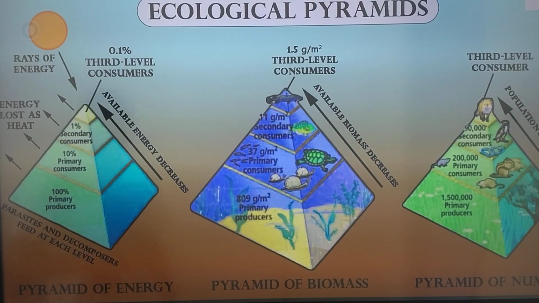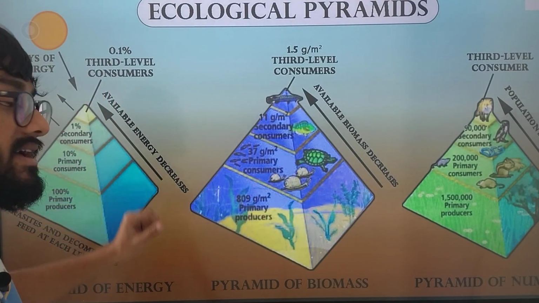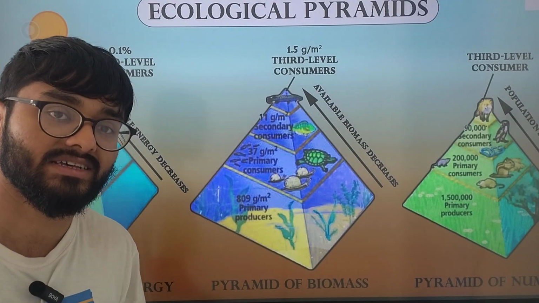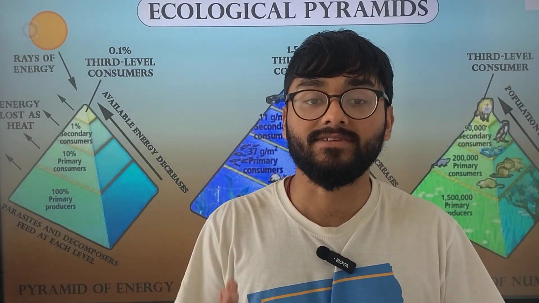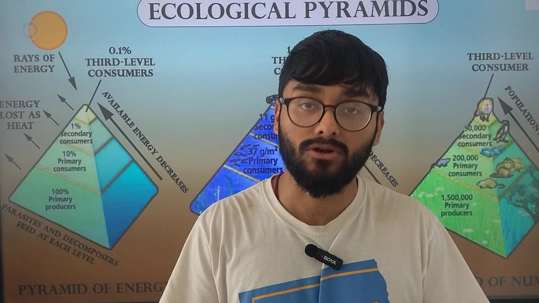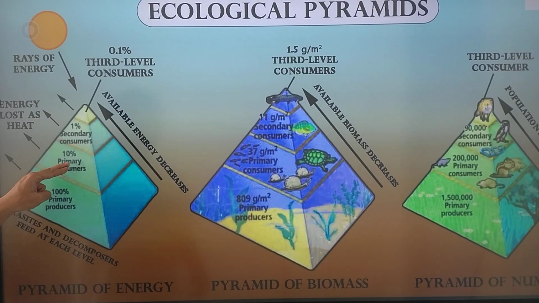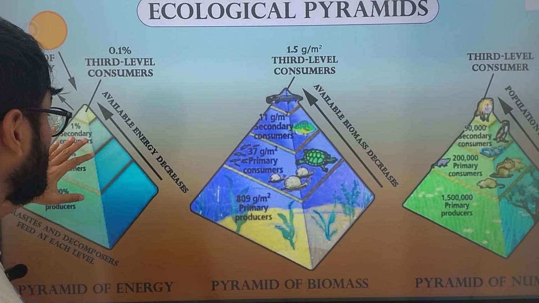Okay, if you see this image itself, this is the pyramid of energy. What will be at the first level? Energy which is being lost. That means the lowest trophic level carries the highest energy. Okay, moving on to the consumers, they receive 10% of it. Why? Because of the 10% loss of energy that we have learned as a law, the 10% law given by Lindeman. Then moving on from 10% to 1%, which is received by the secondary consumers. What and how is this